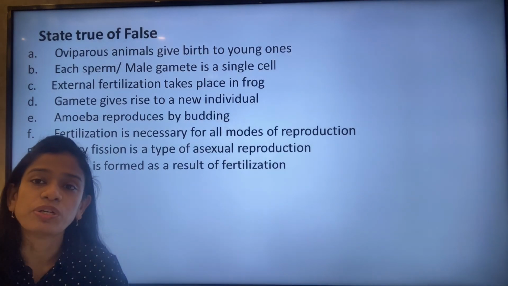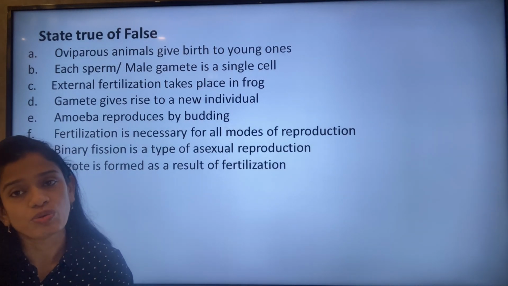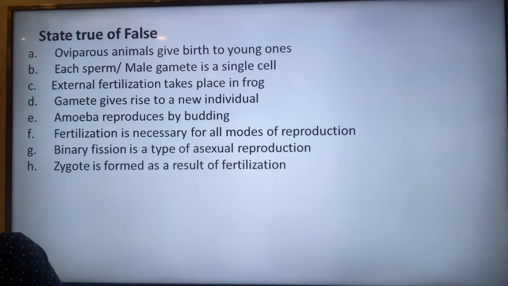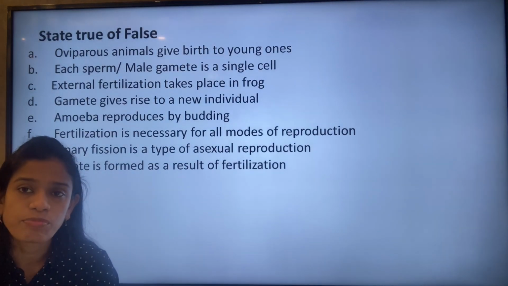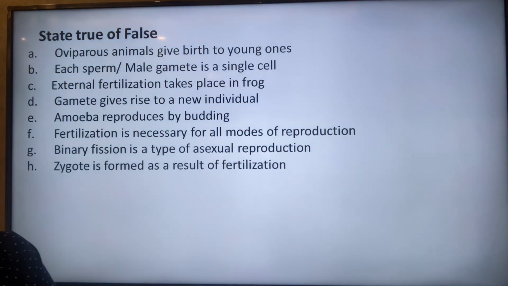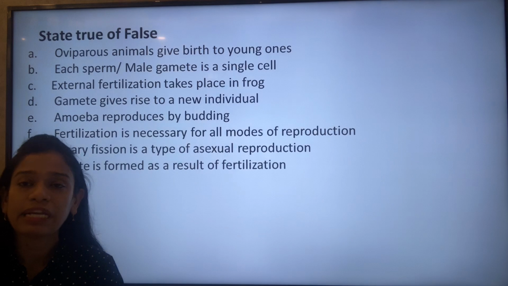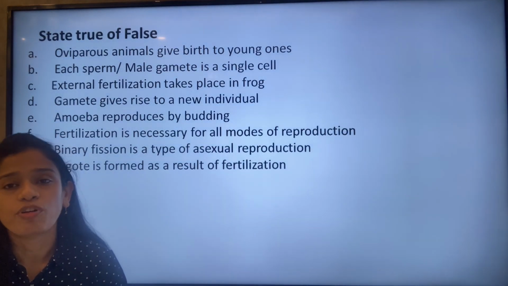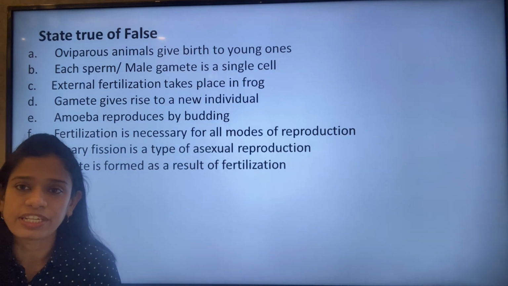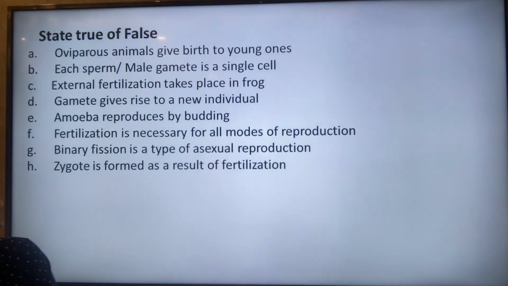Yes, each sperm is a single cell because it has only one nucleus. External fertilization takes place in frog. That is true. Gamete gives rise to a new individual. Gamete does not give rise to a new individual. It helps in formation of the zygote, which gives rise to the new individual.